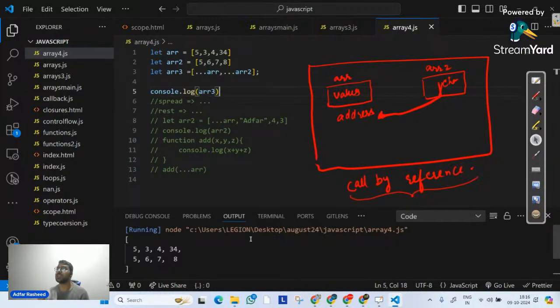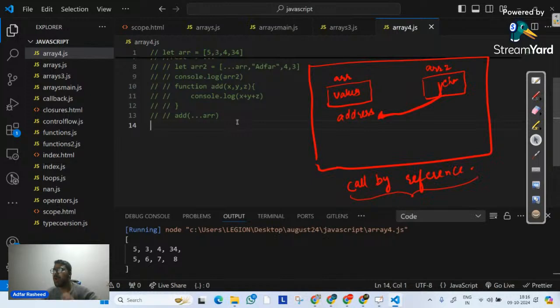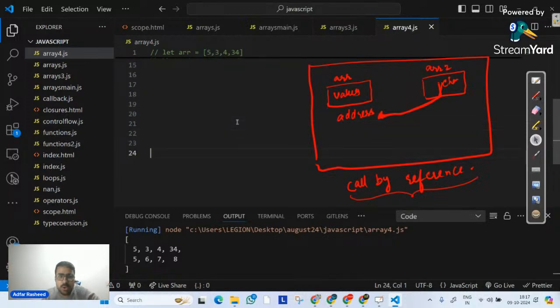Now let's try to understand what the rest operator is. Let me comment this code. We have understood the spread operator: as the name itself says, it spreads. That's what the spread operator means. Let me go here and make you understand what the rest operator means.